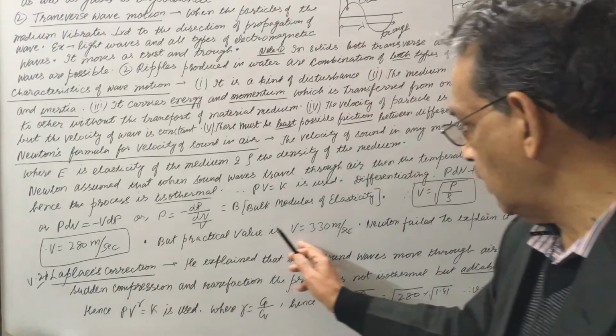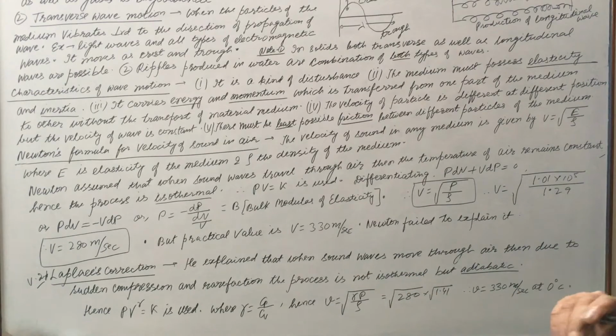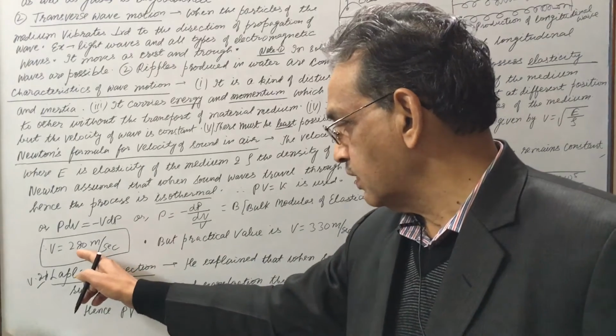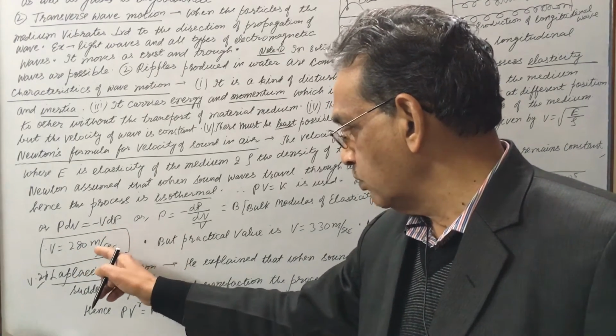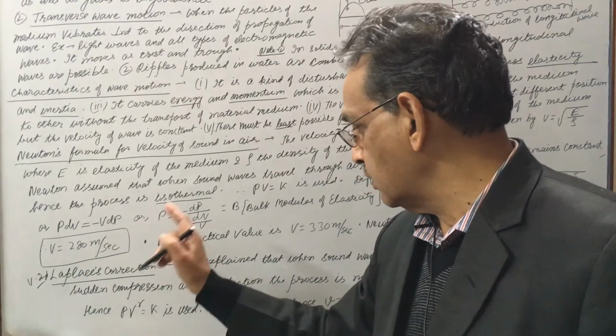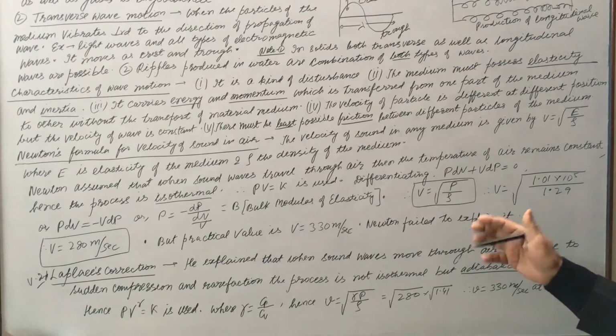But the practical value is 330 meter per second. So actual velocity is 330 meter per second. And Newton tried many times, but he could not find where he was making the mistake. तो इसको ये नहीं पता चल रहा था कि गलती कहाँ हो रही है. Then ultimately he left this topic.